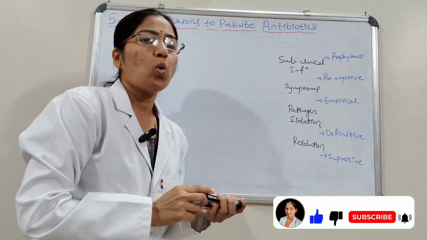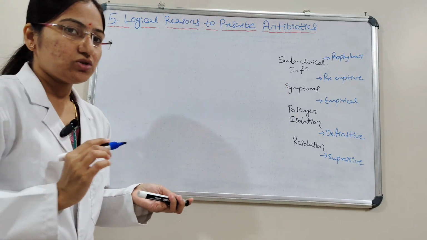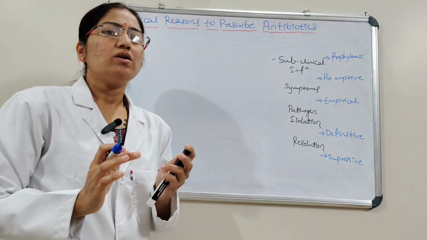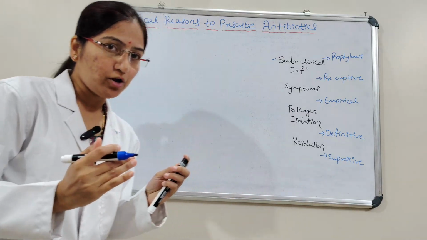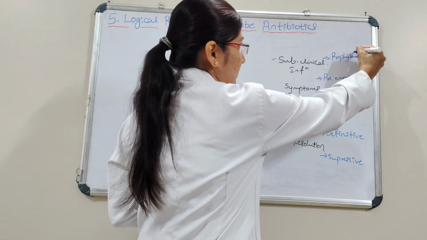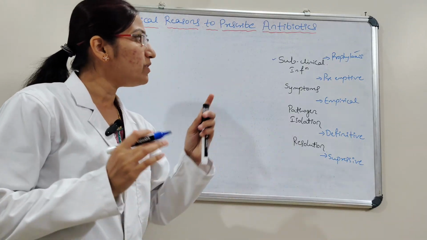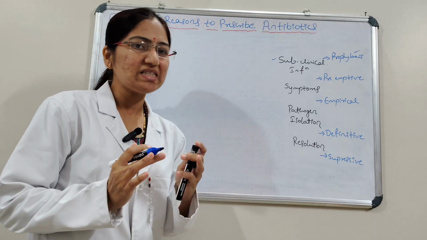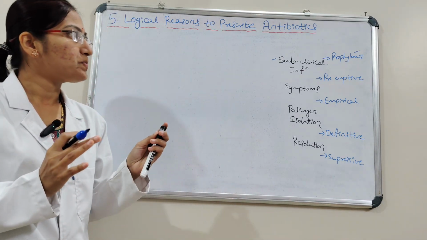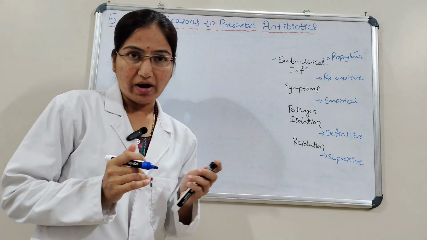Here we need to go according to the stages of infection. Under that, the first stage is subclinical infection. Here, the first type of prescribing antibiotics is called prophylaxis. This means that it comes before infection comes in the body. There is no infection, but conditions are such that there may be an infection. So there we are going to use prophylaxis.